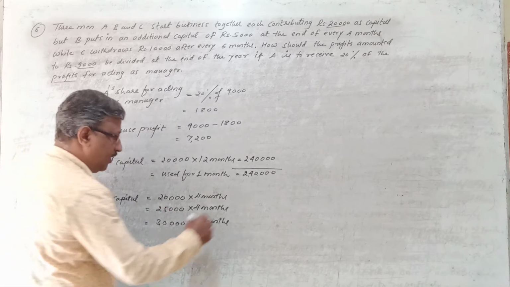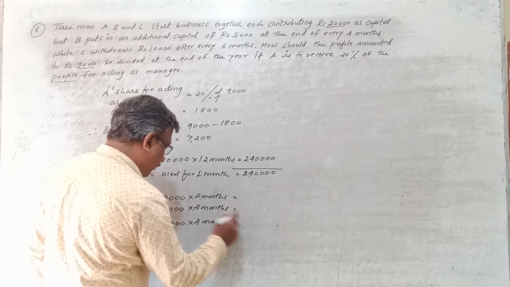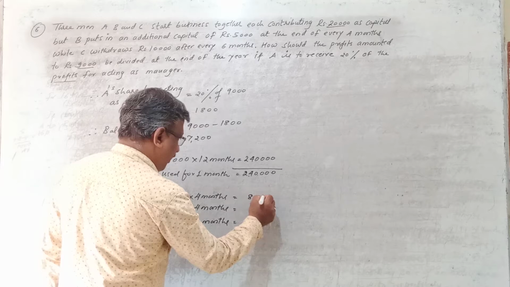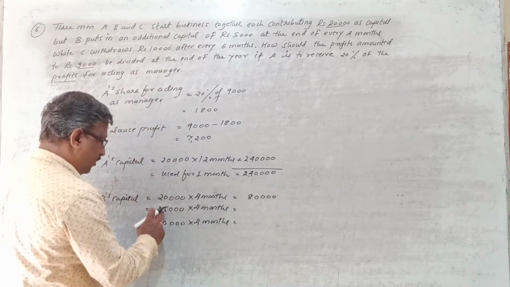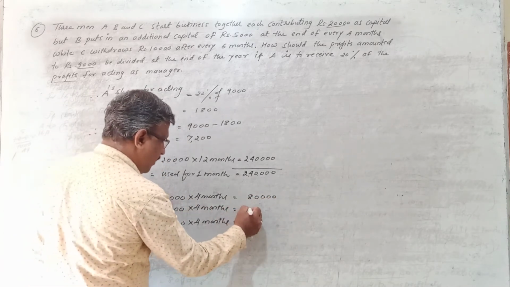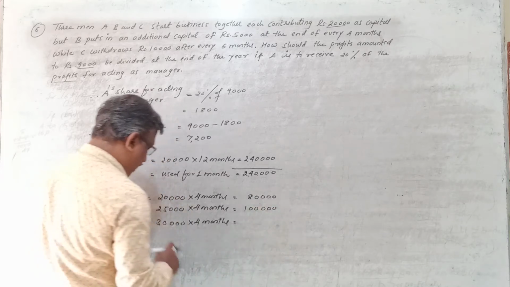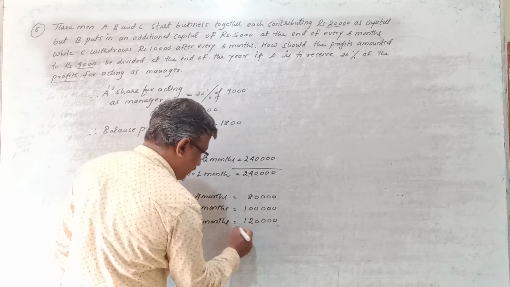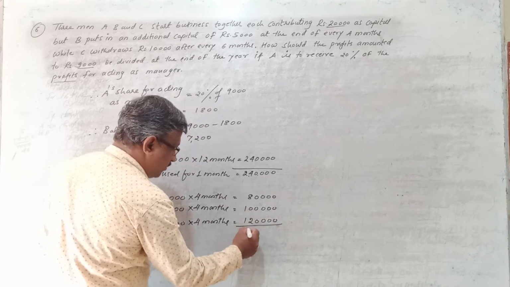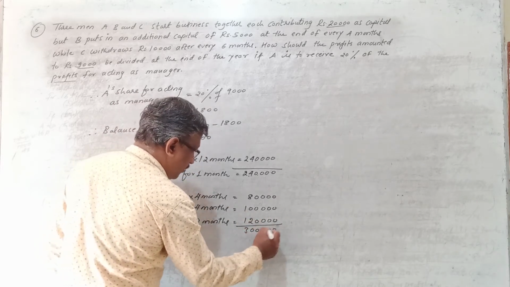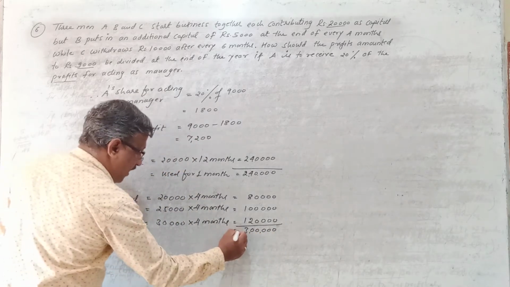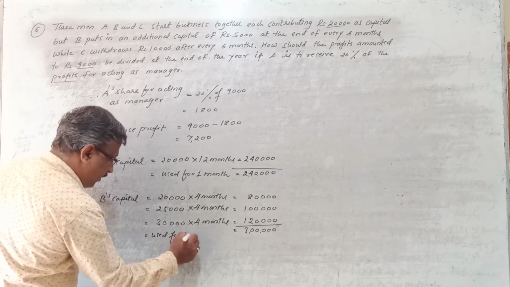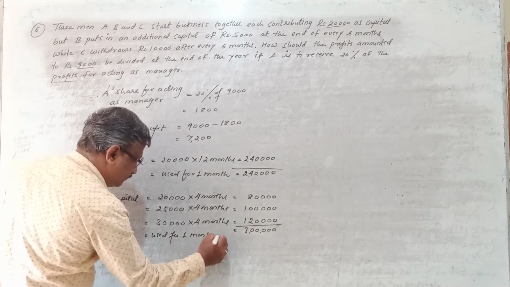So multiply this. 20,000 into 4, you will get 80,000. Then 25,000 into 4, you will get 1 lakh. And 30,000 into 4, it is 1,20,000. So make the total of this, you will get 3 lakhs. So these 3 lakh rupees are treated as used for 1 month.